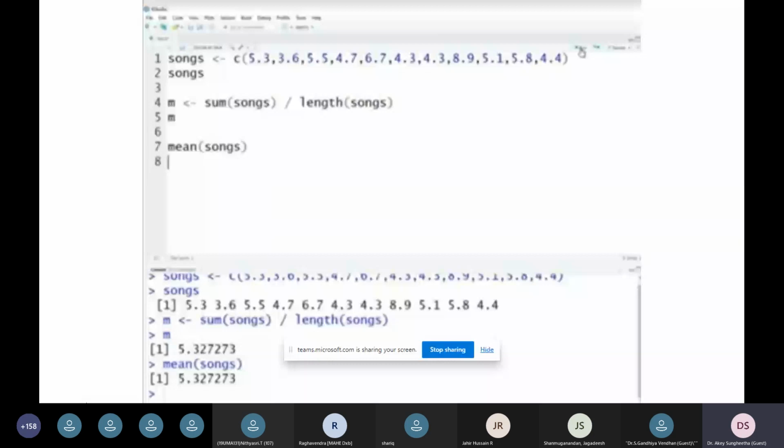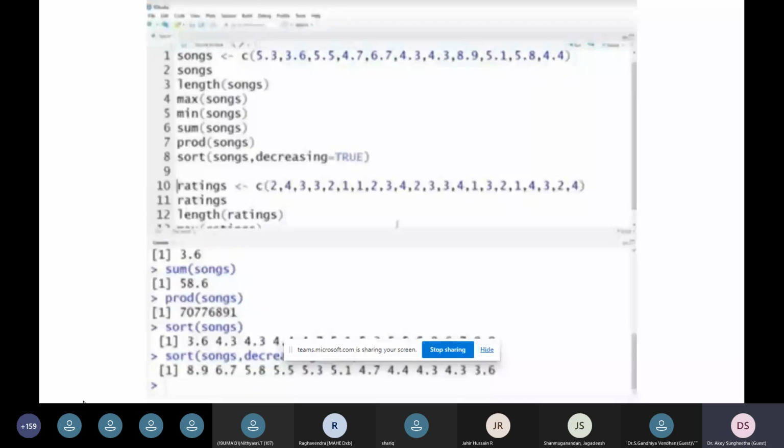and this is another example of the same. You're assigning the values for the songs, and we are finding the mean of the songs, like the sum of songs divided by the length of songs. We can find the minimum value, the maximum value, and we can sort. We can use the sort and product functions, so you can see the corresponding value of summing the ratings of the songs, and also the product of the songs, and the sum and minimum, and the corresponding output on sorting after the product and after the sum.